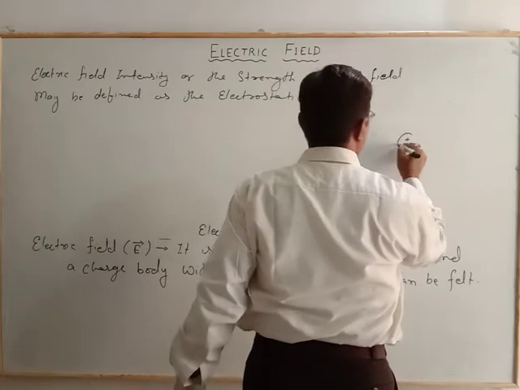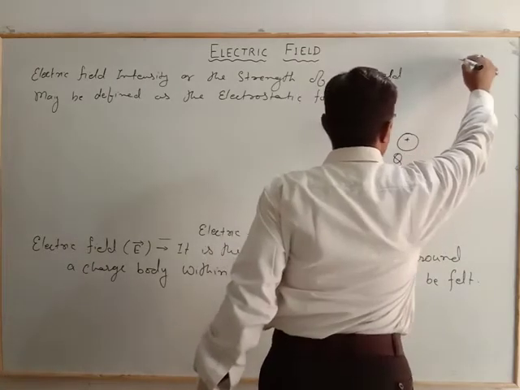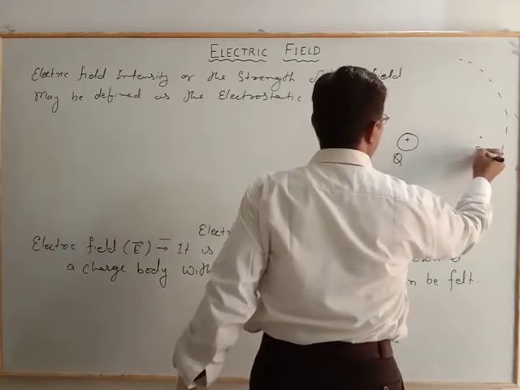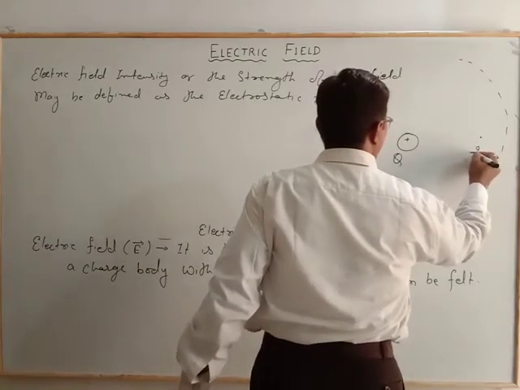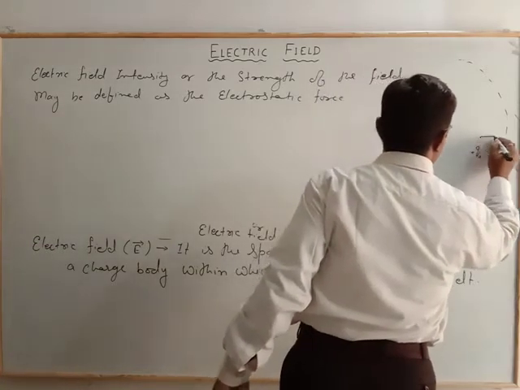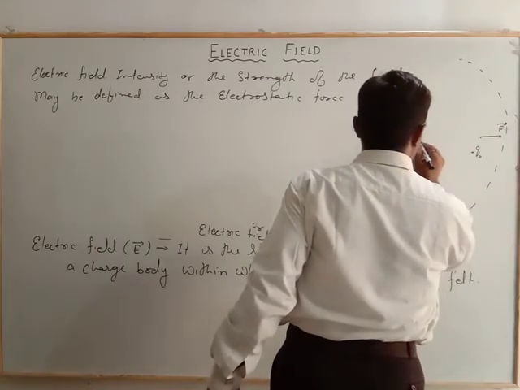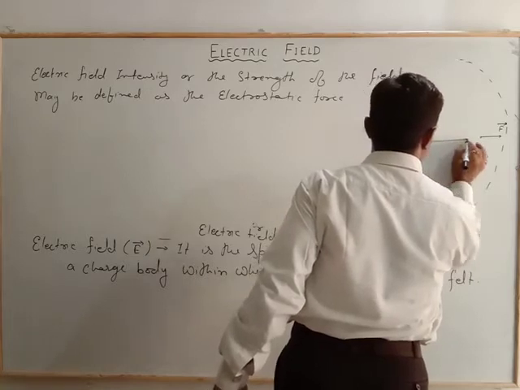this is the positive charge Q and there is the region around it. The test charge is also positive Q here, and the influence is repulsion. There is the electric field E from the center of this charge.